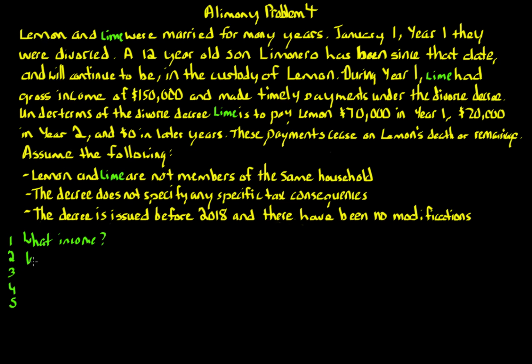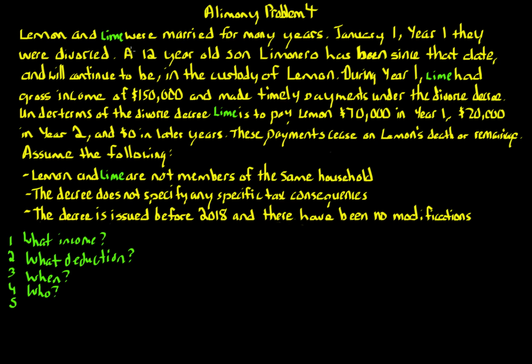Next is what amount of deduction or credit. This deals with outflows. Here, Lime is making these payments to Lemon, so we have to wonder about that. The next question deals with when. If there are any tax consequences from the amount of income, deduction, or credit, when are those items, respectively, reported on the tax returns? What year? Next is who. Who has to report those items?